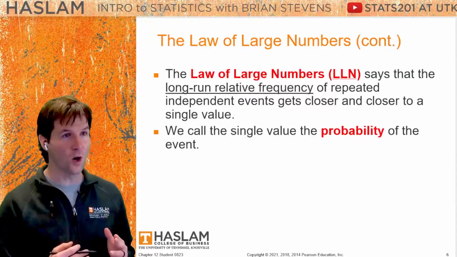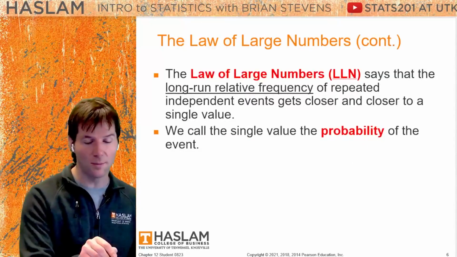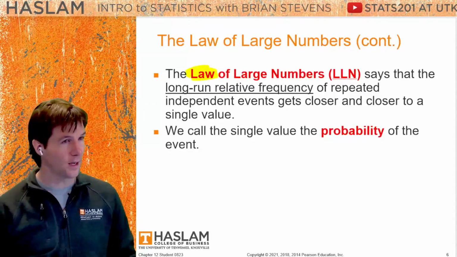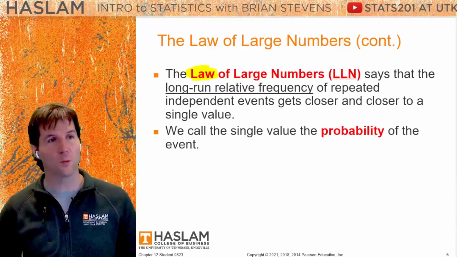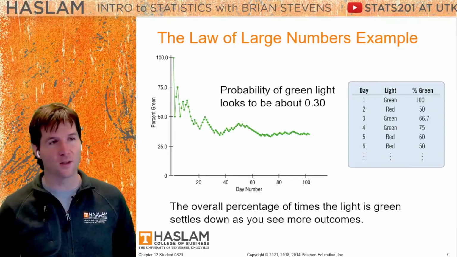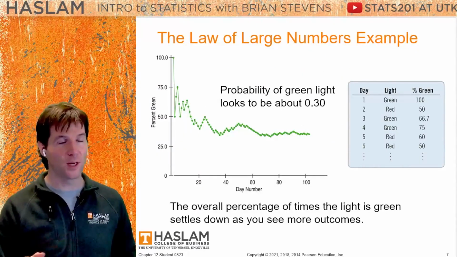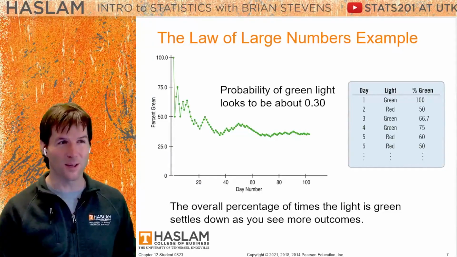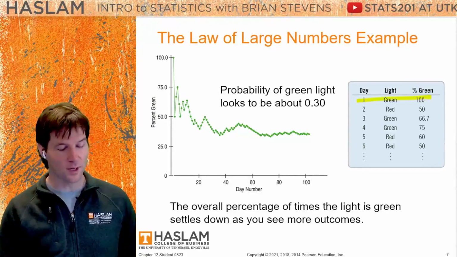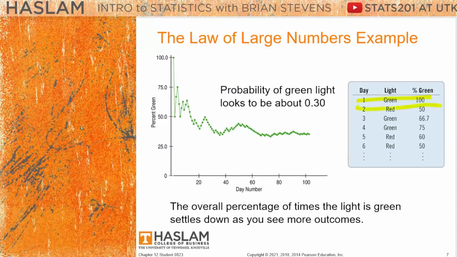Let's talk about the law of large numbers. Now, this is a law, as in, it is always true. It cannot be broken. If you were to walk out to a red light in your neighborhood and see at a random time if it's green or red, not always a red light, right? The first time you walk up, it's green. The next time you walk up, it's red. The next time it's green, it's red, it's red.